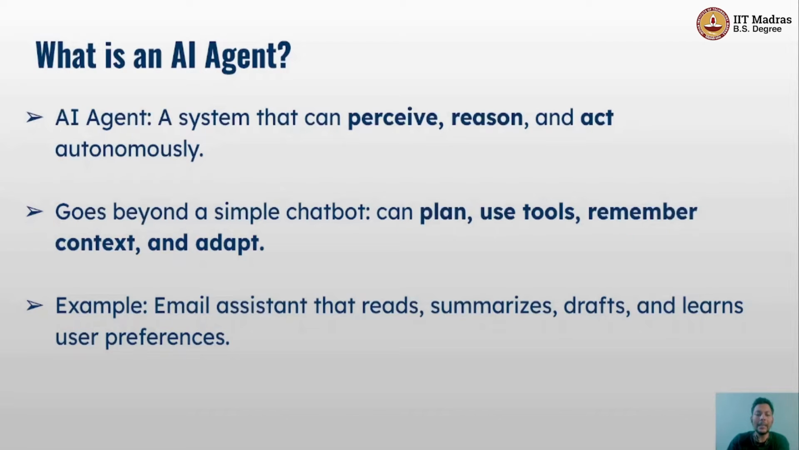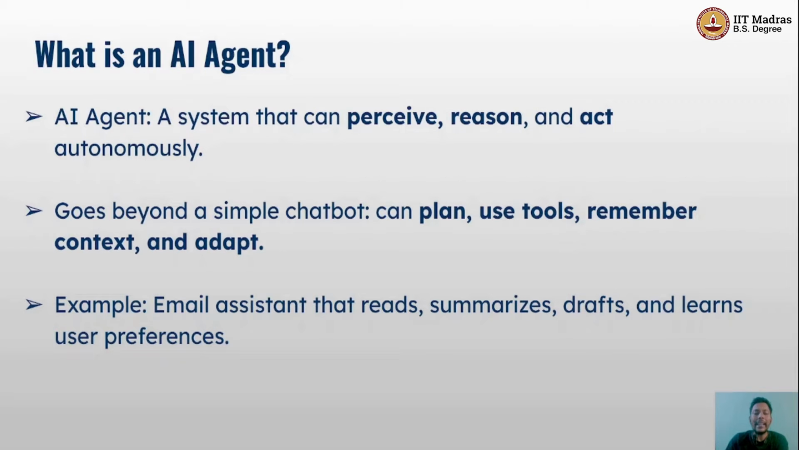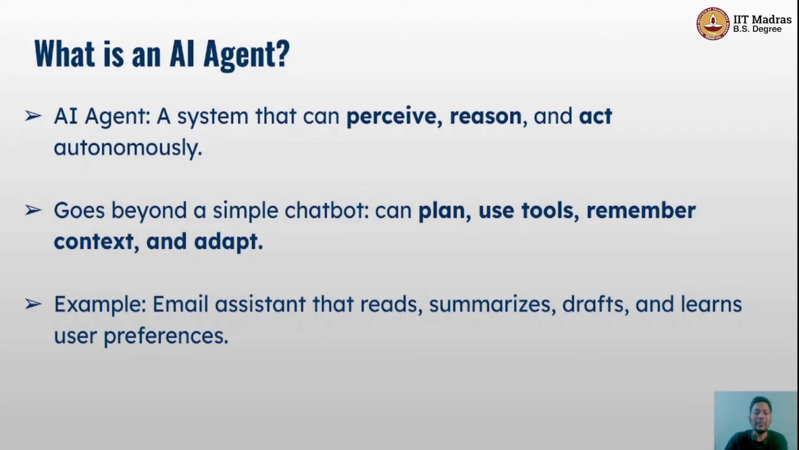All right, let's start by defining what an AI agent really is. An AI agent is an autonomous system that can observe its environment, reason about the information it receives, and take actions to accomplish tasks. Unlike a chatbot or single LLM queries, an AI agent can plan multiple steps, make decisions on its own, and also adapt its behavior based on the results.